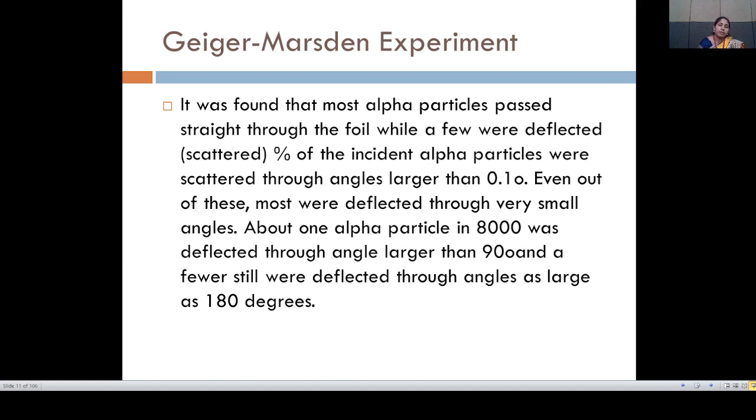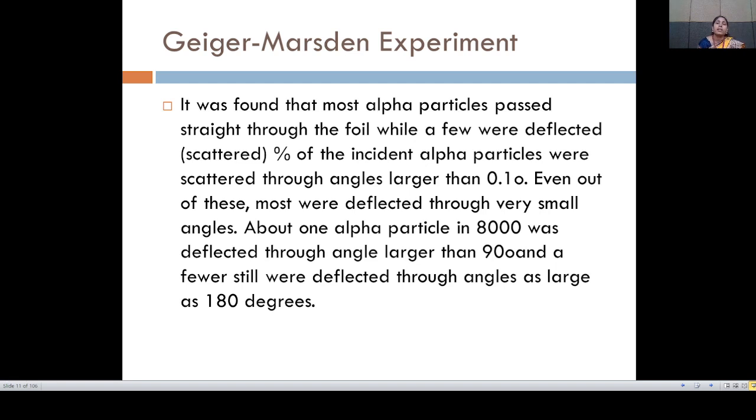It means that positive particles are gathered together at the center, and the negative charge, that is the gold foil's electrons, is around the nucleus. So some of the alpha particles are scattered backwards, and they can be detected by the detector.